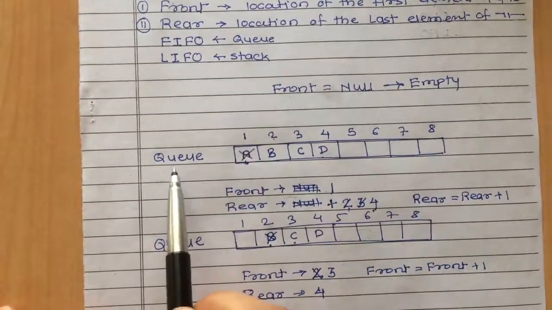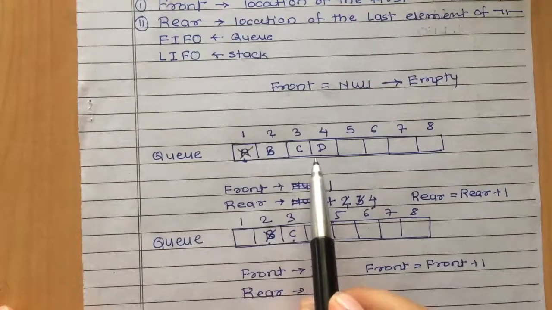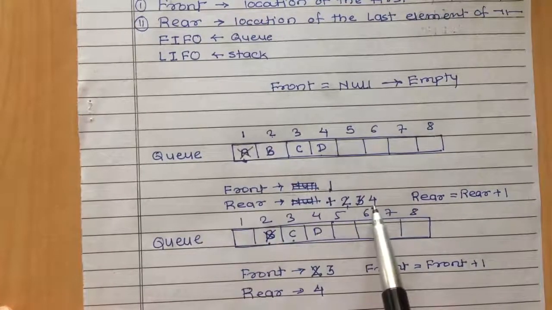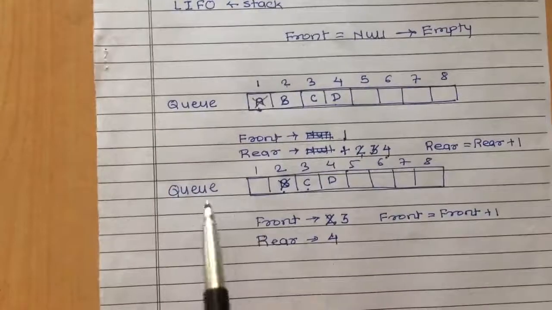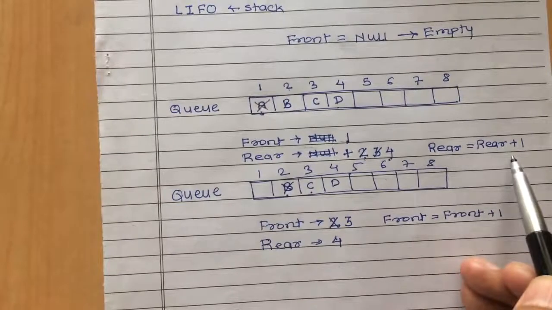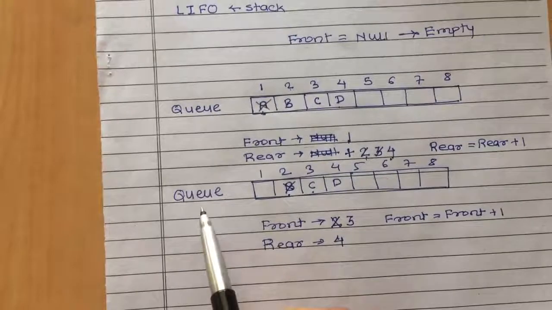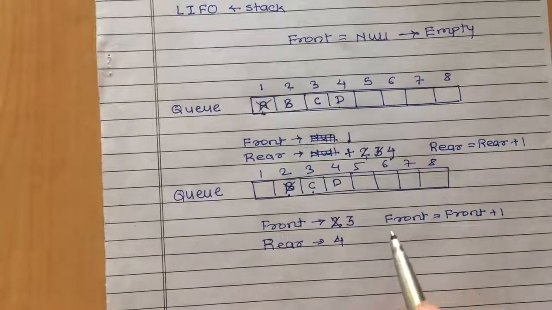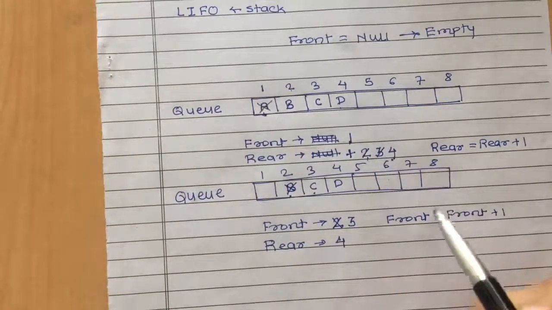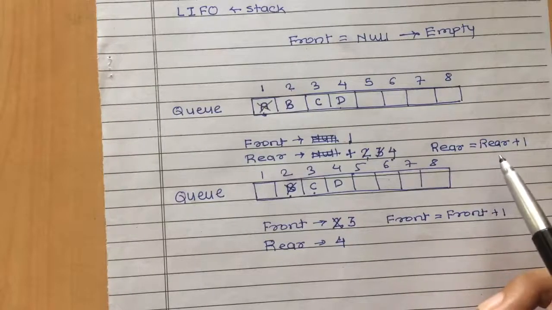Here I have shown one simple example. Initially a total of 4 elements were present. Front was pointing to the first location and rear was pointing to the last location, that is 4. When you insert an element in Q, you have to increase the rear by 1, and whenever you remove one element from Q, you have to simply increase the value of front by 1.